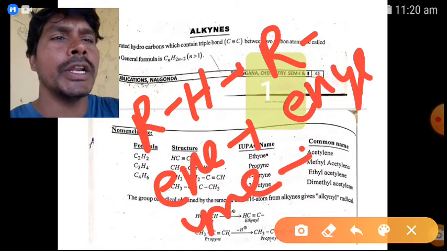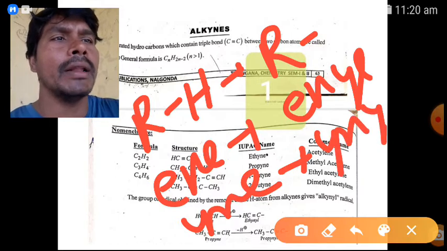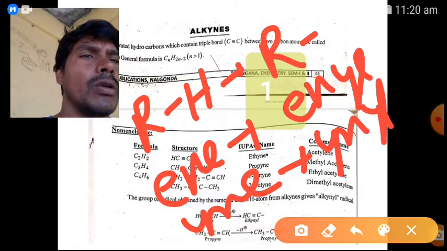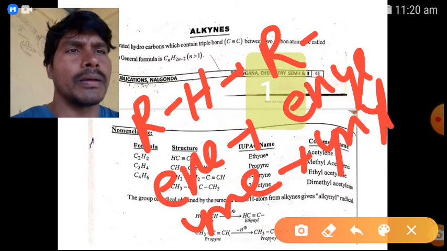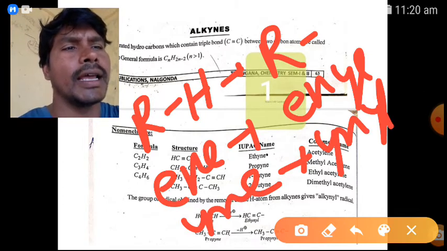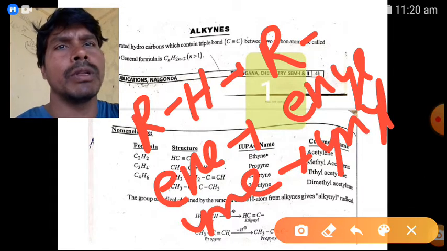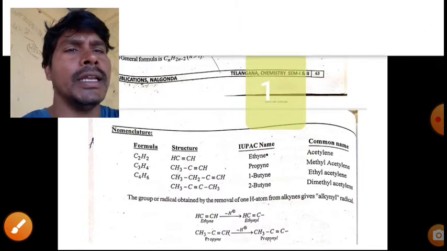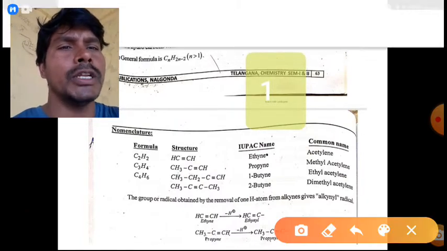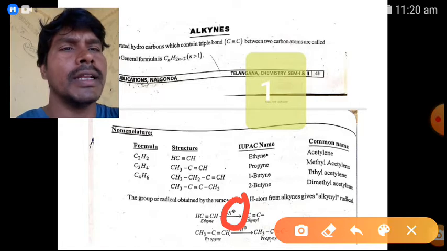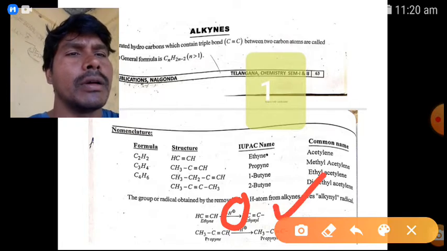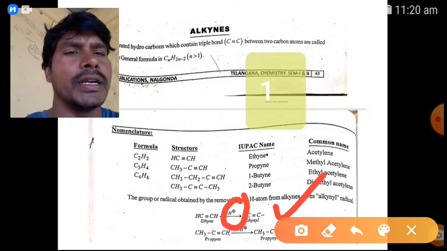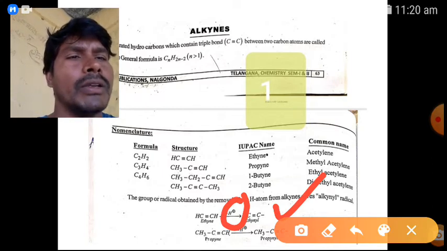These are the substituents: alkyl, alkenyl, alkynyl. When a hydrogen is removed as a proton from the parent molecule, ethyne gives the ethynyl substituent, and propyne gives the propynyl group.